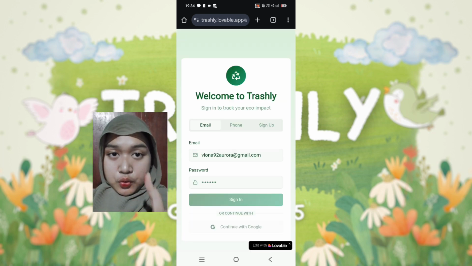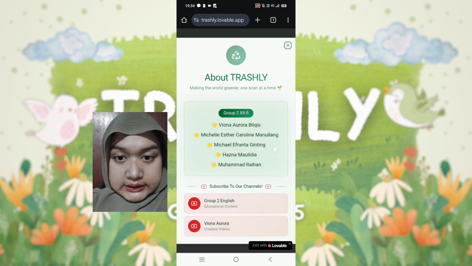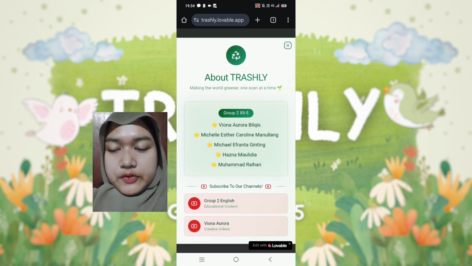Once you're logged in, you can even save your password here. You have all of our features accessed. To double check, it's still Group 2 XII-5's website.